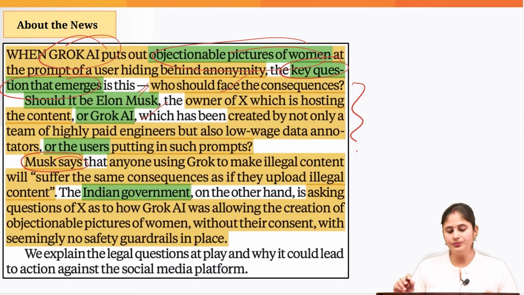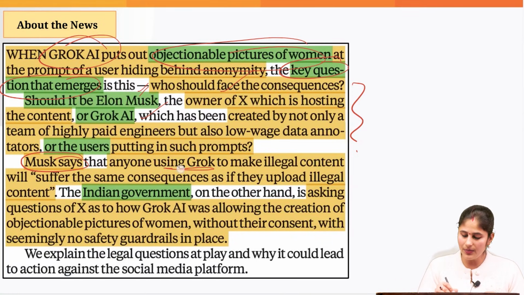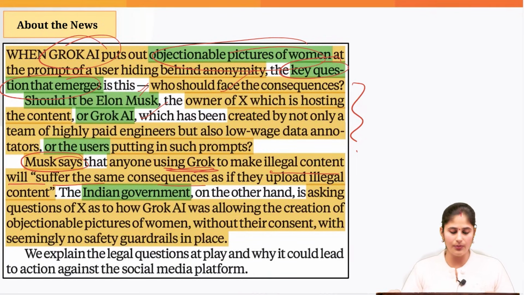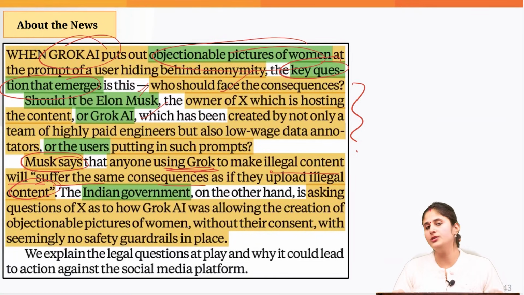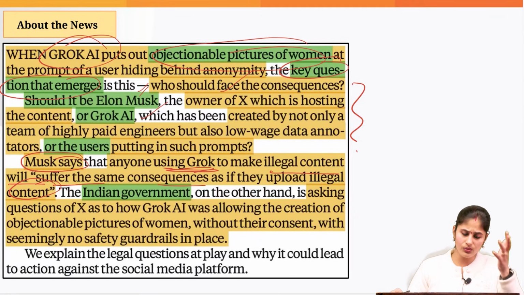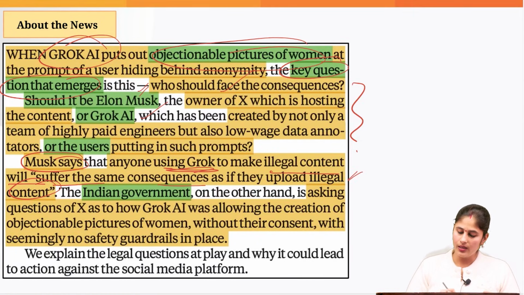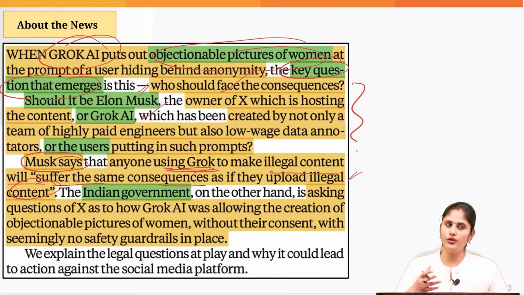Whereas when it comes to the owner, that is Elon Musk, he has said that if anybody is using this tool to make illegal content, he or she would suffer the same consequences as if they uploaded illegal content. So if you are using this AI tool for producing objectionable pictures of women, according to Elon Musk, you would face the consequences that you might face for posting illegal content.